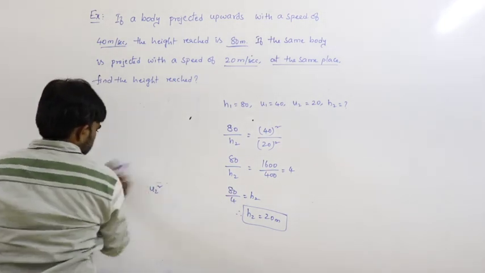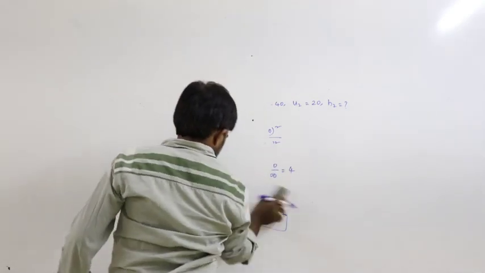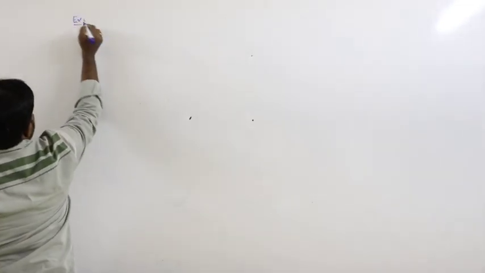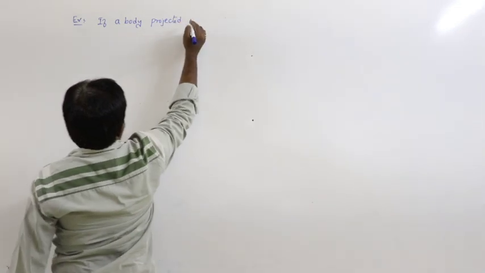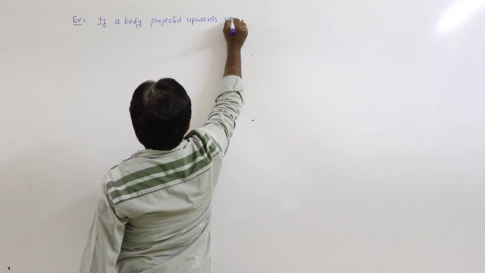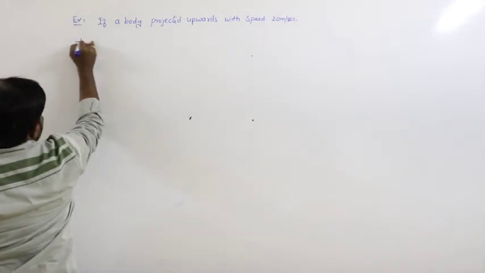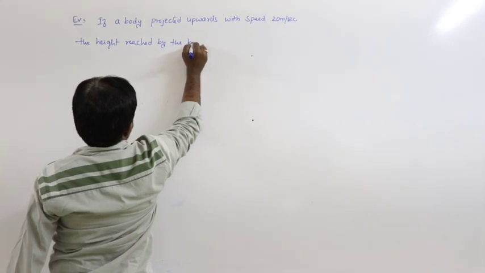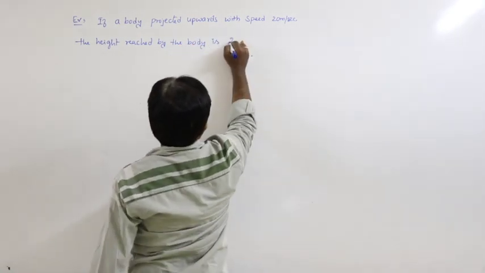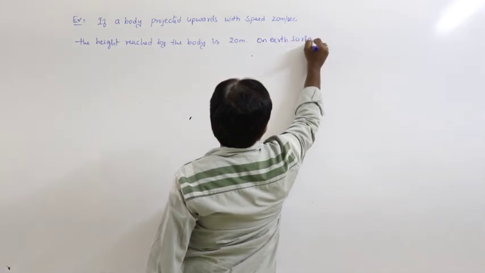Next example. If a body is projected upwards with speed 20 meters per second, the height reached by the body is 20 meters on the earth surface.